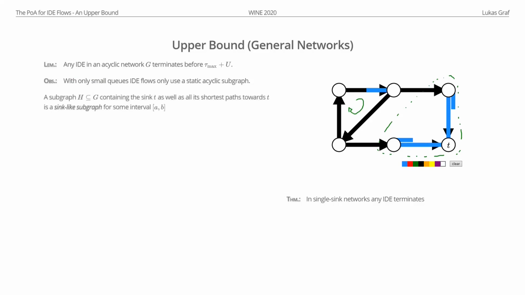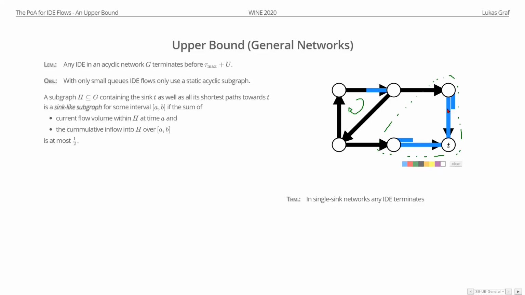So some subgraph of a network is called a sink-like subgraph for some time interval if, well, I want to say the flow volume in it over this time interval is small, and we will define this by saying the current flow volume at the start of this interval is small, and the total inflow into our graph over this time interval is also small, right? So this means that there is not much flow in the subgraph for the whole time interval.